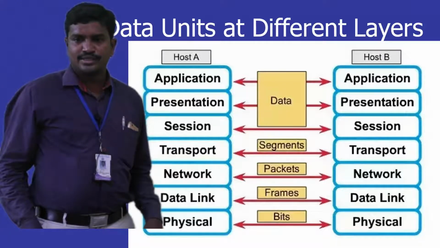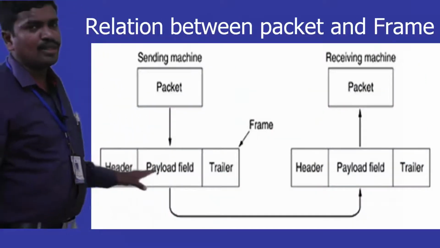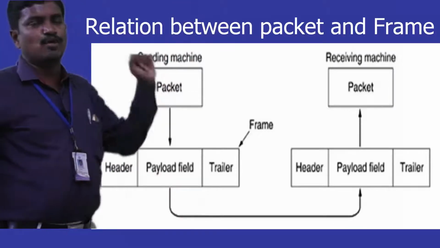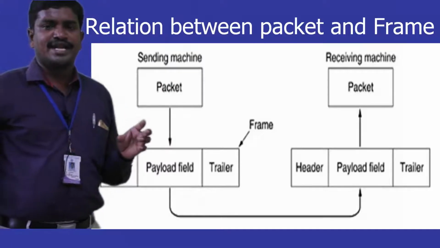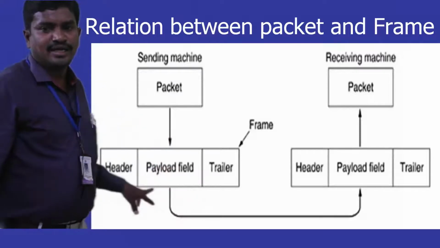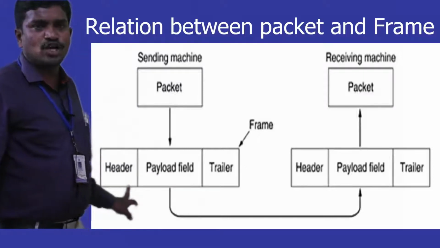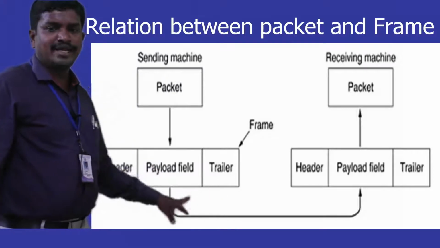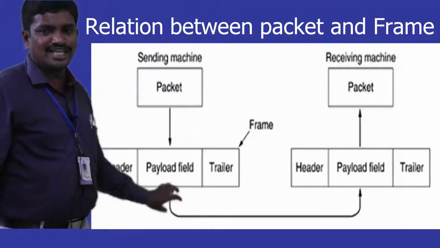In the next slide we will see the relation between packet and frame. The input given to the data link layer is from the layer above, which is the network layer. The network layer prepares a data unit called a packet. When the packet is taken by the data link layer, it adds its additional information, which we call control information, in the form of a header and trailer. Payload means whatever data is sent from the layer above.